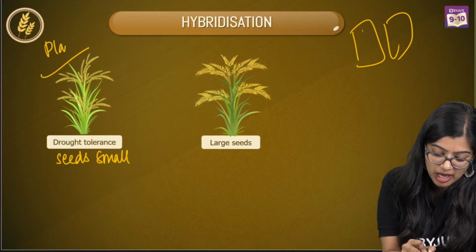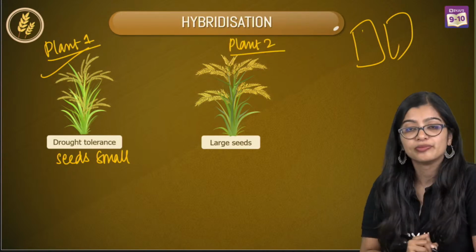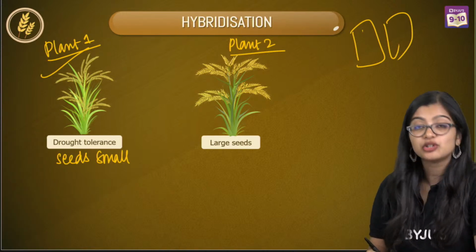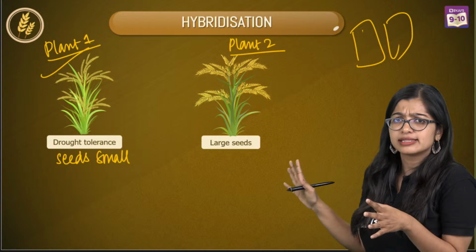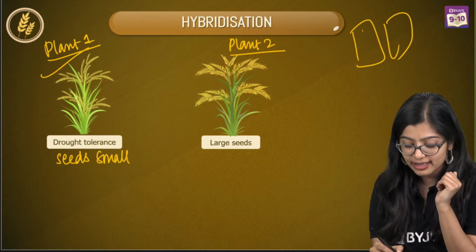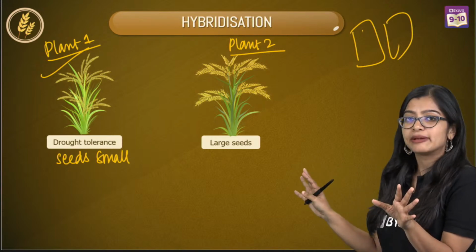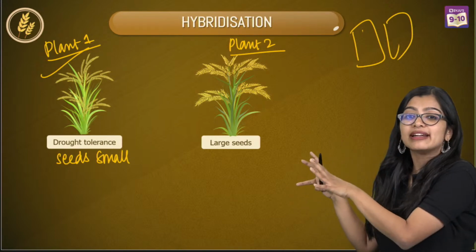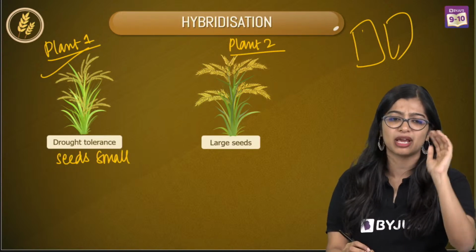So I see there is plant 1 which is having this, and I see that there is plant 2, okay? And we see that this plant 2 is having large seeds. Now this is something I was looking for. I want large seeds, no? But sadly, this cannot survive in a drought. If even a little water goes, this plant will die. So it's a very high maintenance plant. On the other side, plant 1 is a low maintenance plant. Even with a little water, it will be able to survive.